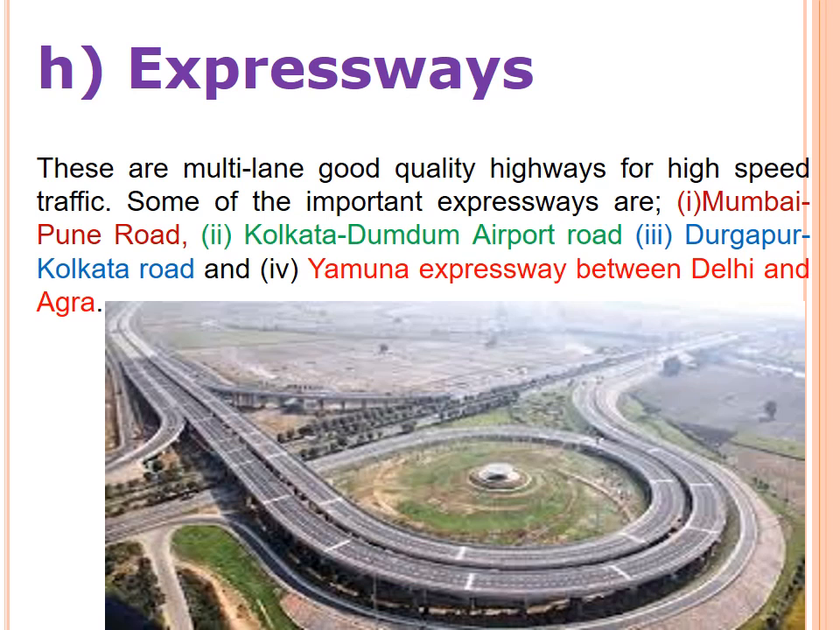Next one is expressways. These are multi-lane good quality highways for high-speed traffic. Some of the important expressways are Mumbai-Pune Road, Kolkata Dum Dum Airport Road, Durgapur Kolkata Road, and the Yamuna Expressway between Delhi and Agra. So these are all the expressways. You see that this is one of the expressway pictures.